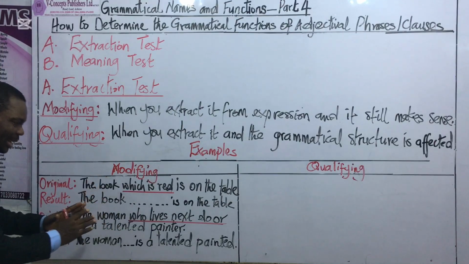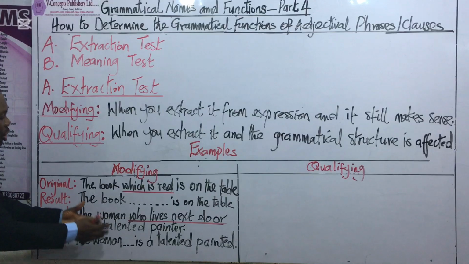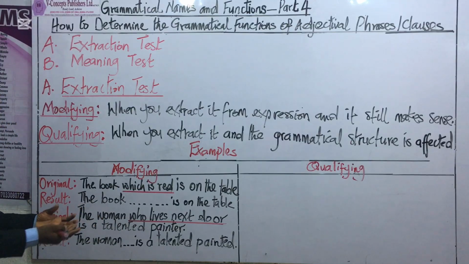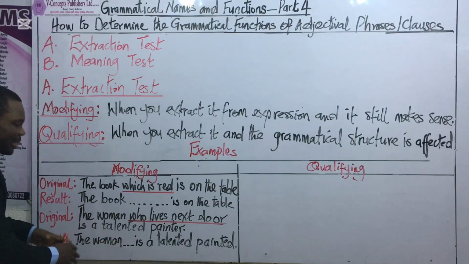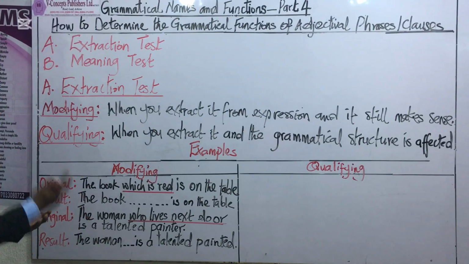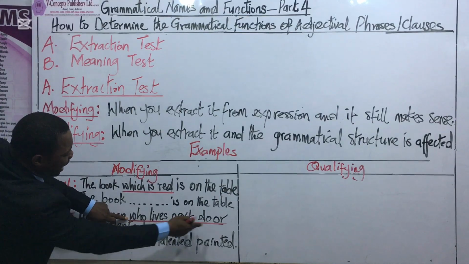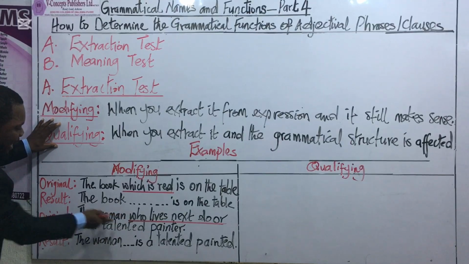And that is exactly the definition of the modification function of adjectival phrases or clauses. They only add extra material or extra description to the noun. In other words, without them, the sentence is going to be perfectly understood, perfectly clear, grammatically correct and well described. So they only supply additional description. Therefore, this expression, who lives next door, is modifying the woman. It is not qualifying it.